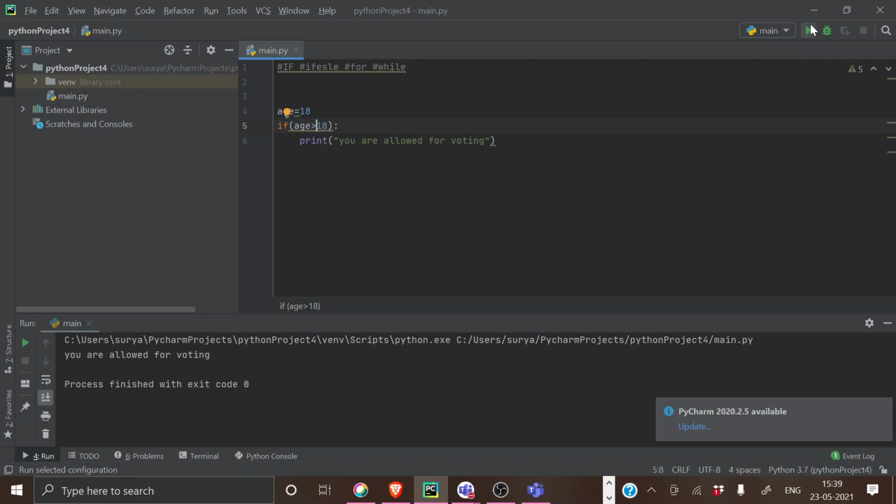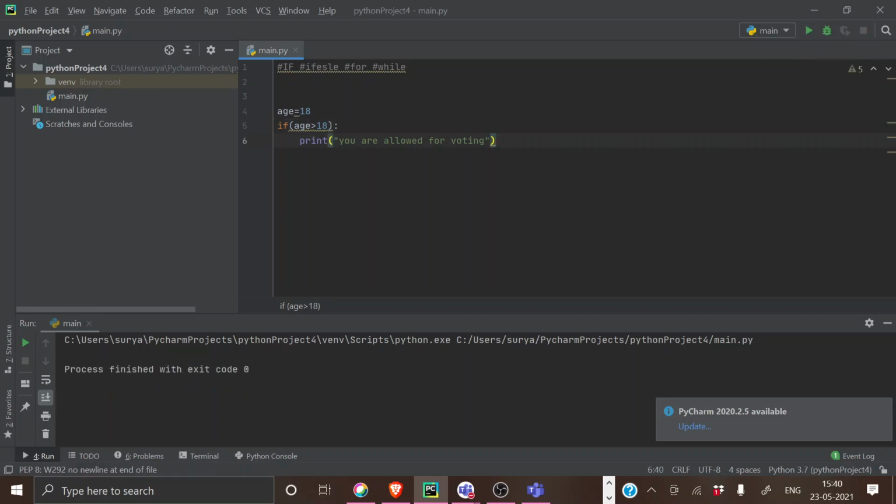You can unmute and answer. Yes, you'll get, sorry, you are allowed for voting, right? No, look at the condition. You will not get the output. I'll just change the condition. We won't get any output.